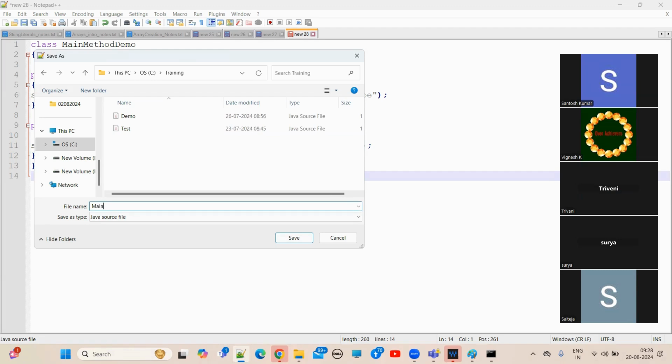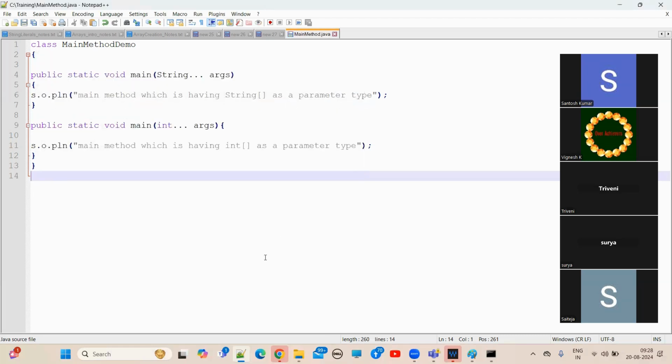Main method demo, already a demo is there, right? Let me keep main method demo. No, I don't want to give the same class name. Class name: main method demo, right? I think I already demonstrated that day, but anyway, main method. Class name is main method, I mean the file name. Okay, I created it and I saved it.